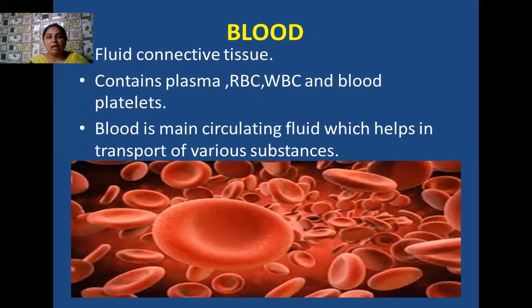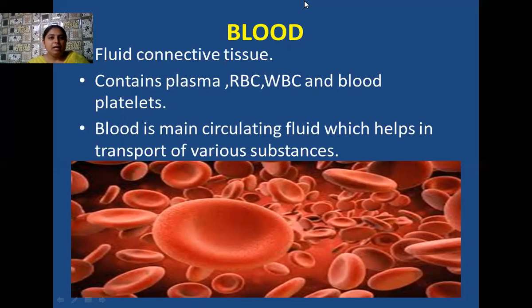For example, its ground substance is known as plasma, and besides plasma, there are various types of cells, such as red blood cells, which are known as erythrocytes, white blood cells, which are known as the leukocytes, and besides white blood cells, we have blood platelets, which are known as the thrombocytes, and they play a significant role in sealing our injury when we meet with an accident, or we have some minor injuries or cuts in our body.